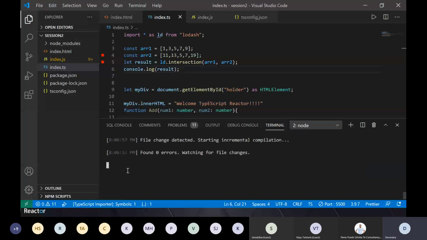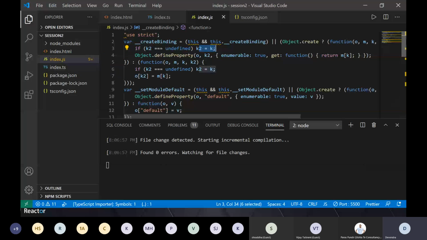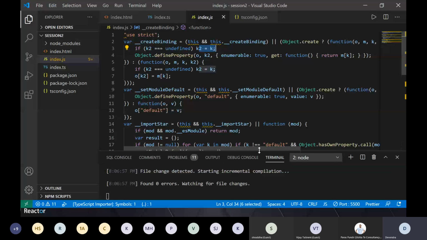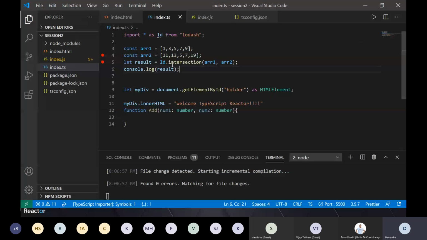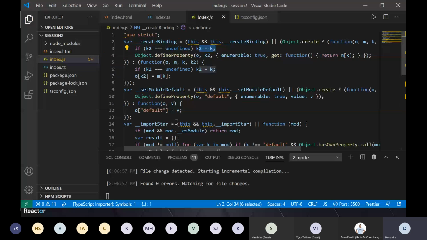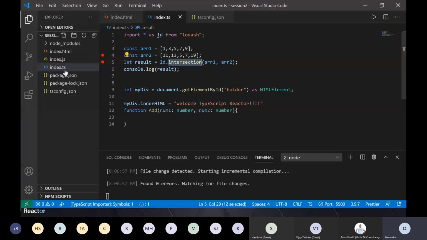Yeah, there is a watch going on, right? So whatever changes I'm making in TypeScript, that is getting reflected in my JavaScript. So see the complex JavaScript which got generated. This complex JavaScript is coming from Lodash in combination with TypeScript, right? So whatever libraries or intersection I'm using, those are getting rendered here. But we don't need to bother about it. Okay. So what happens? You have to debug your TypeScript, not JavaScript, right?